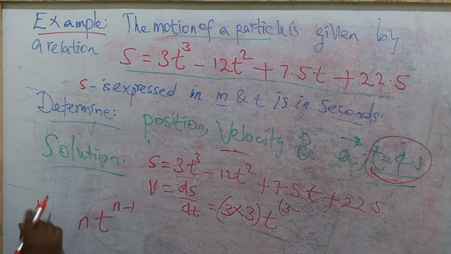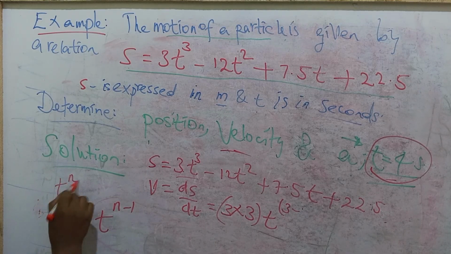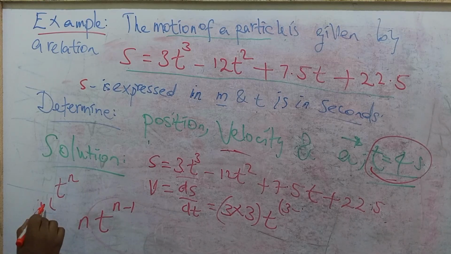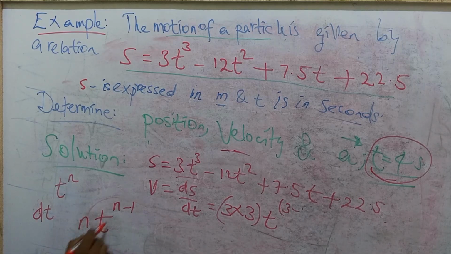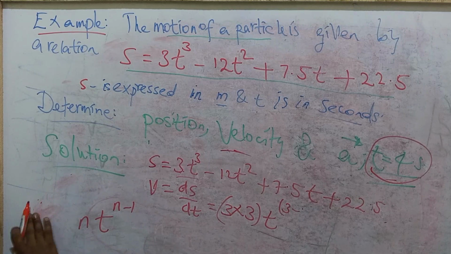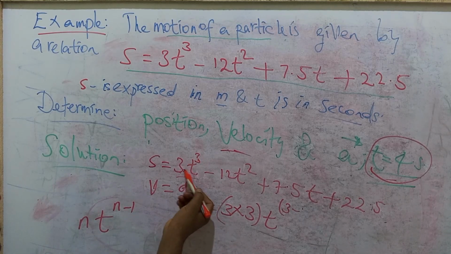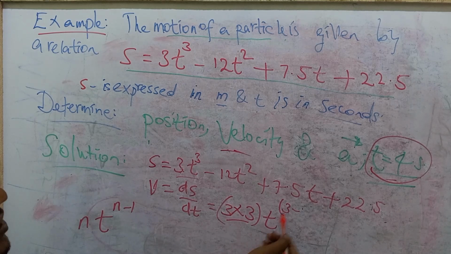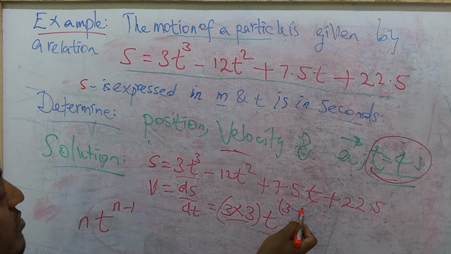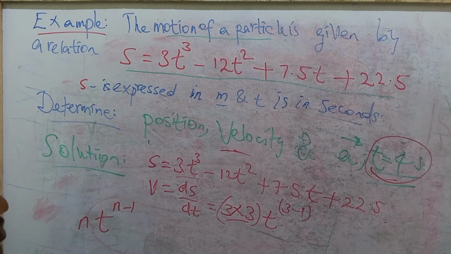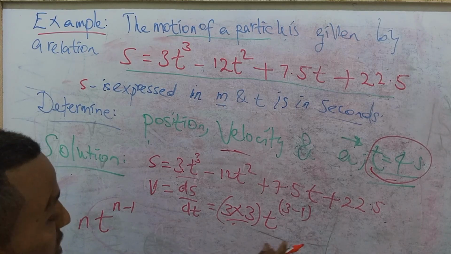So the differential of t to the power of n becomes n times t to the power of n minus 1. So this 3 comes here, 3 times 3, and this becomes like this. This is minus 1, minus 1. So it is the same one like this.